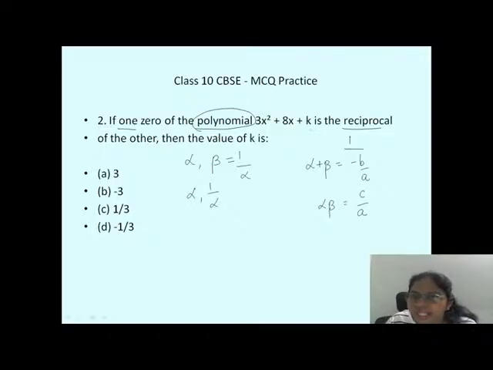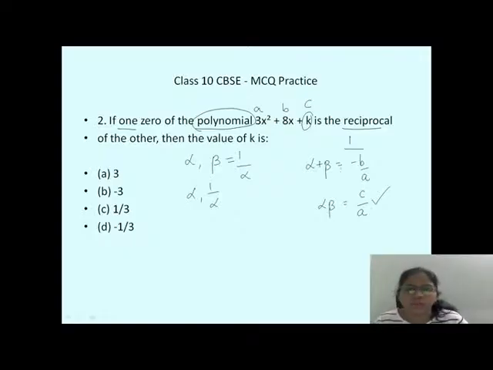See where the k is. Here the k is in the coefficient c. This is a value 3, b value 8, and c is k here, right? So which condition has c here? Alpha beta is equal to c by a. Done.